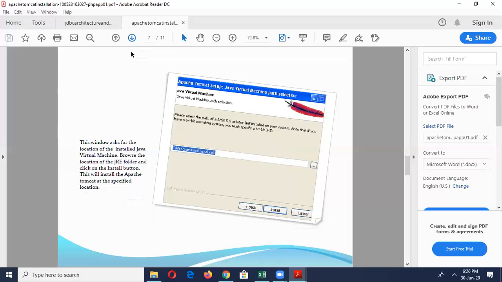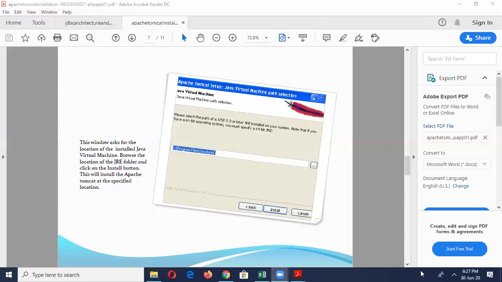Next you have to choose the Java path. Already I told you, Java should be installed on your machine. On a 64-bit machine, the same thing, JRE 8. If you are using 8 or above, you can choose Program Files, Java. You have to set the path, the Java virtual machine path, and choose the corresponding path. Then only it will be installed. If you don't have Java, you usually get an error.